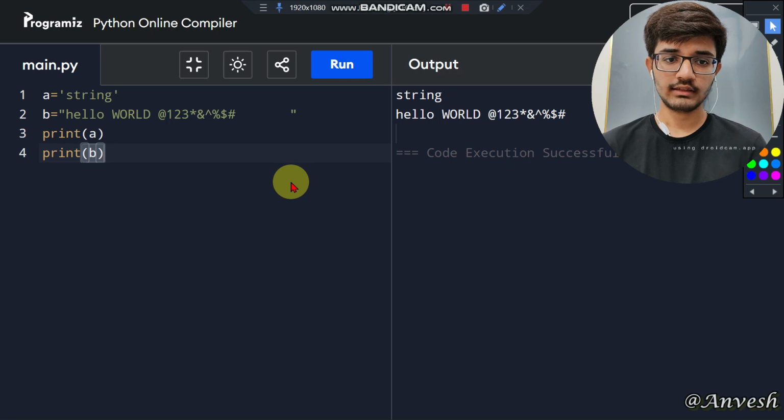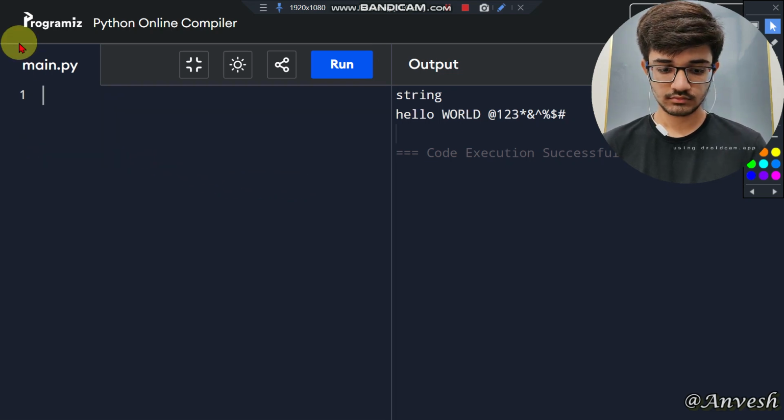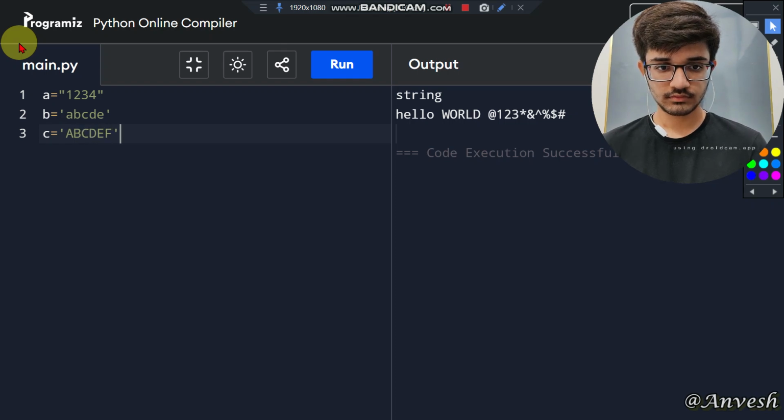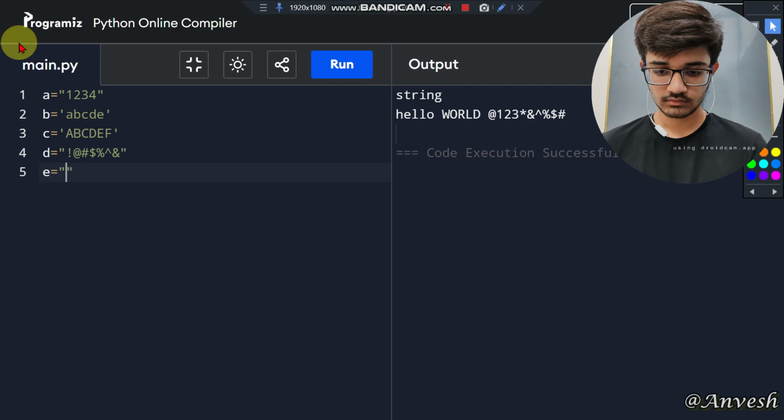Now let us see some more examples. You can take a equals to 1, 2, 3, 4. All these are numbers, and lowercase letters a, b, c, d, e, capitals, also the special characters, anything, ending as Python, space.